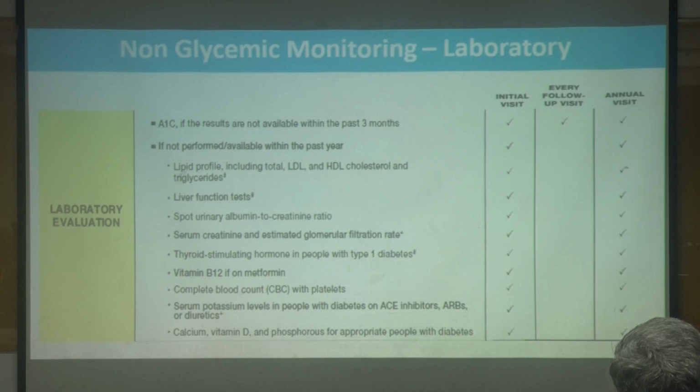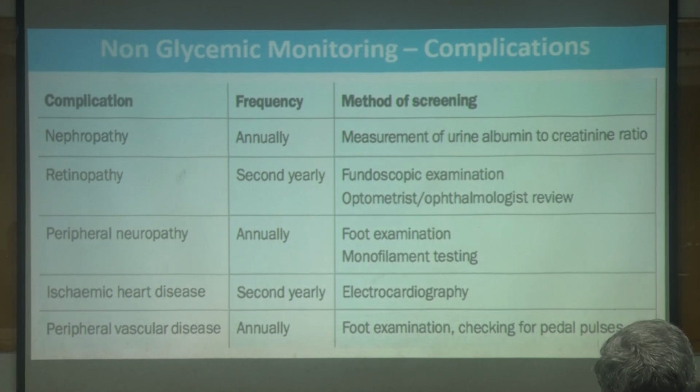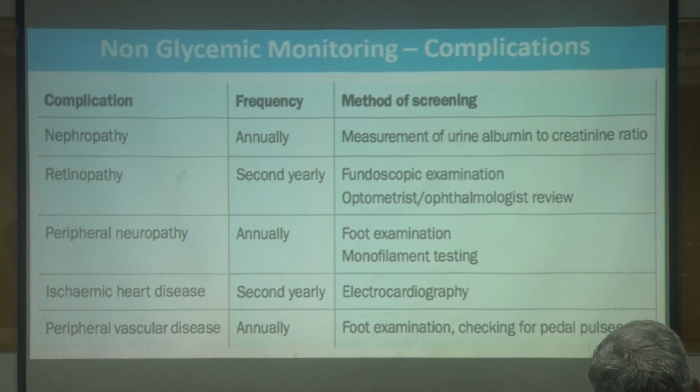Vitamin D, B12 if a patient is on metformin, once in a year. Complete blood count once in a year, and potassium and other markers if a patient is on ACE inhibitors, ARBs or diuretics. Calcium, vitamin D, phosphorus at least once in a year. So we have to look for complications also. We know how to do complication screening. I don't want to spend extra time on how to do nephropathy assessment, retinopathy assessment, peripheral neuropathy, ischemic heart disease and peripheral vascular disease. I wish to insist that these things also be monitored once in a year.